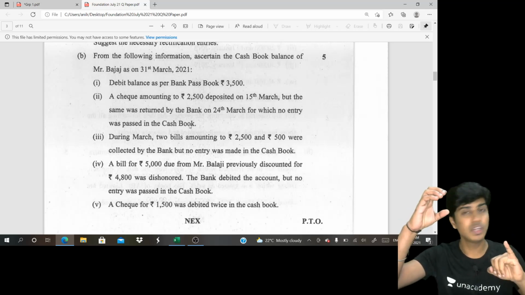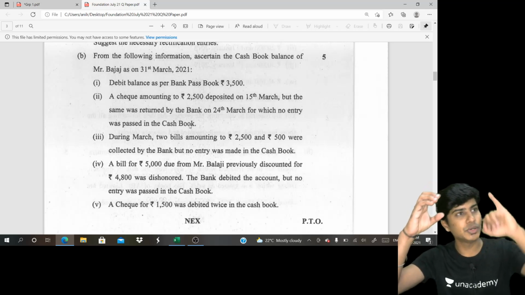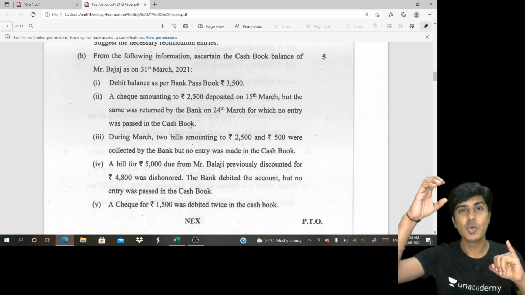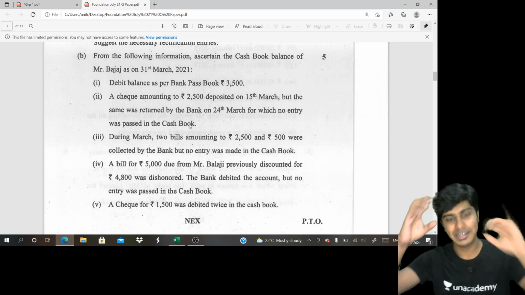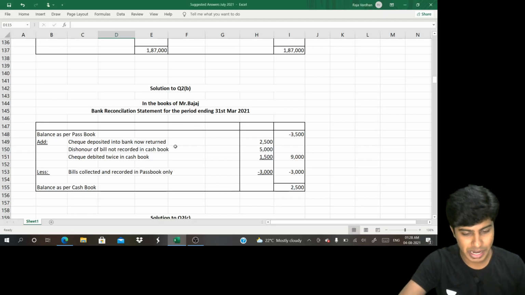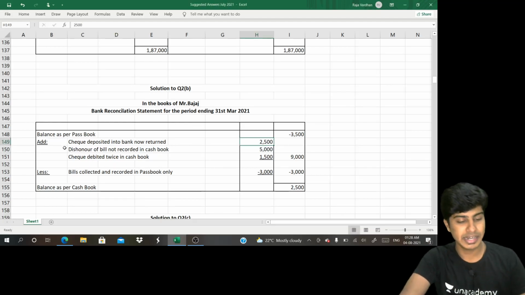Can you see the difference? No. In order to see it, either you'd have to push the passbook up or pull the cash book down. What's in your control? Oh, sorry. What's in your control? The passbook. What do we do? Add. So it's an add item. 2,500 has to be added. I've written 2,500 as an add item.